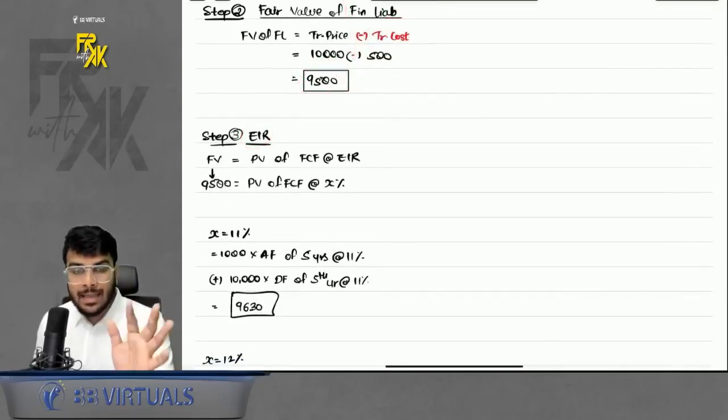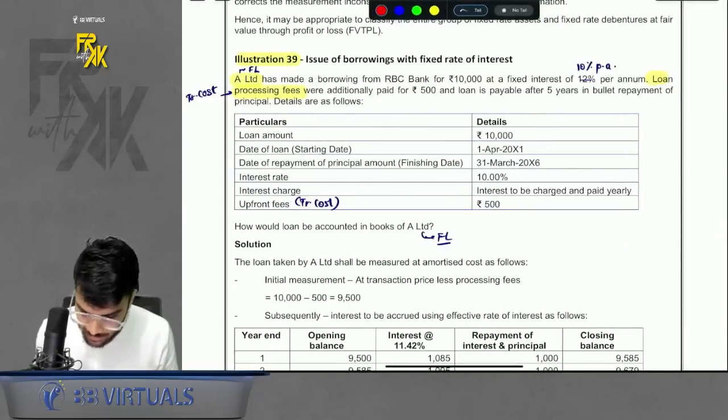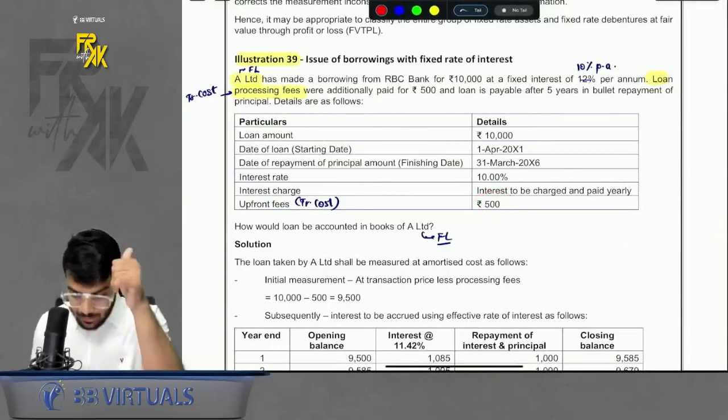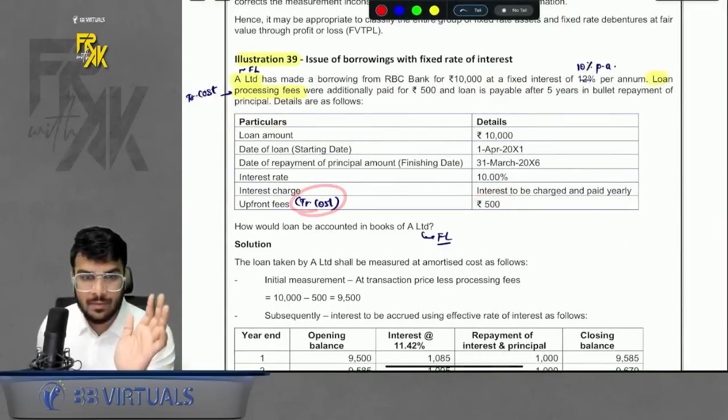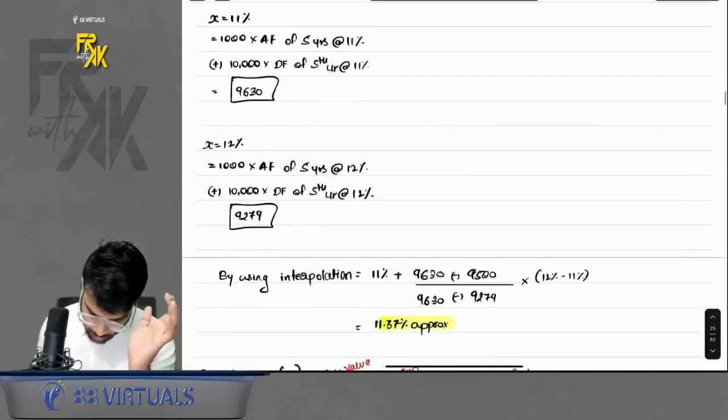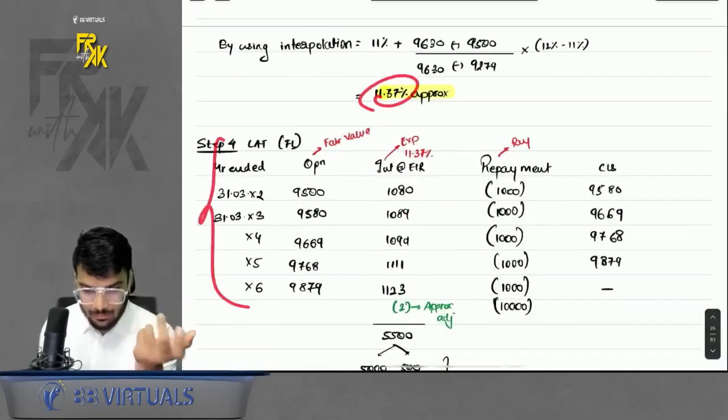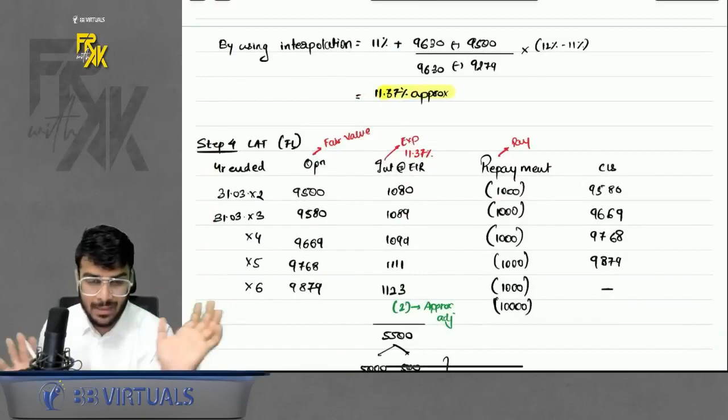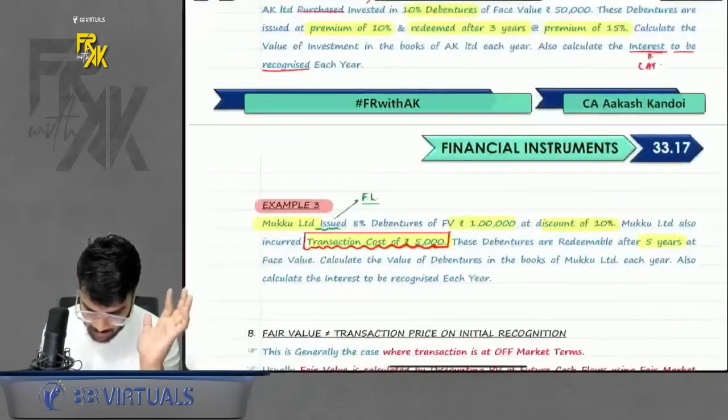Now EIR. Will the coupon and EIR be the same? The answer is no. Why? Because of transaction cost. Here the coupon is there, yet transaction cost is also there, so it will be different. So calculate by the interpolation method, you will get the EIR, then yes, prepare the LAT, and you are through with it. Simple question, done and dusted. This was illustration number 39.